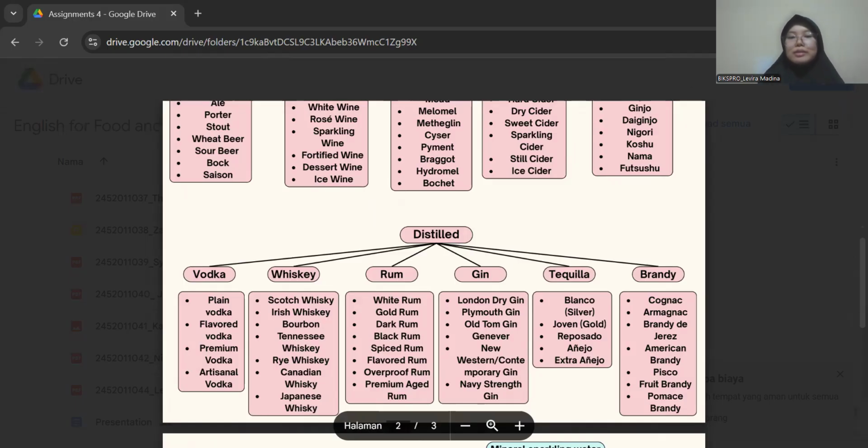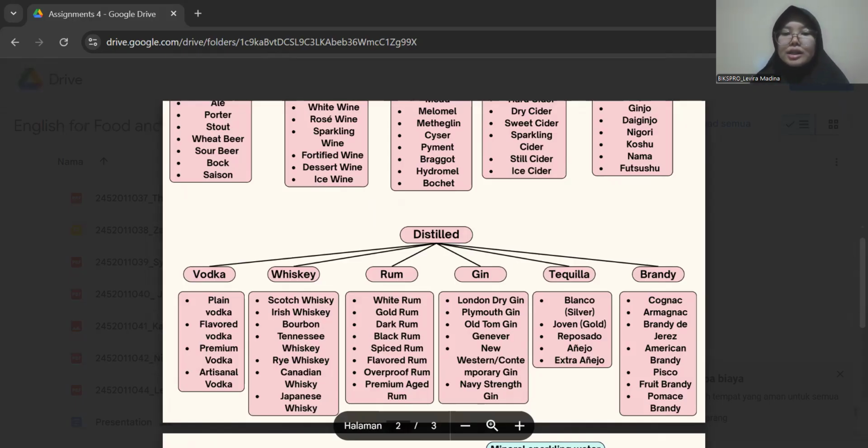So for the next is Brandy de Jerez. It's a Spanish brandy made in the Jerez region using solera aging methods for a smooth, complex taste. For the example is Osborne Brandy de Jerez.